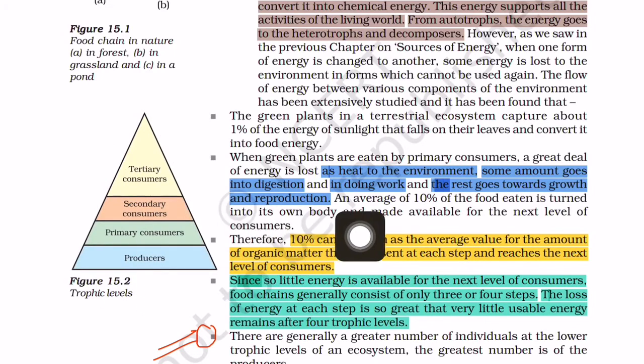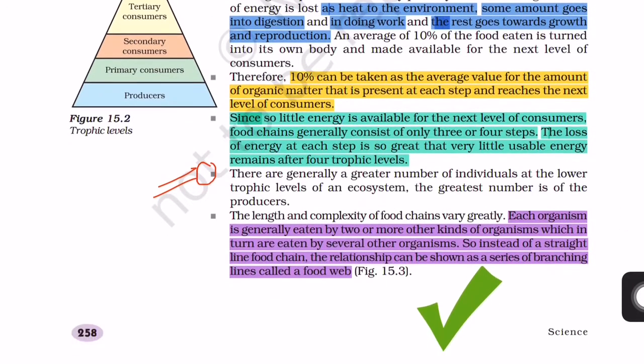So in this way the energy is lost, or energy is transferred, from the producer to the tertiary consumer, and this is called the 10% law, and this is very important. The third point is, therefore, 10% can be taken as the average value for the amount of organic matter that is present at each step and reaches the next level of consumers. So we can take an average of 10%.